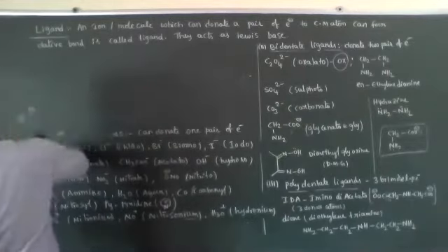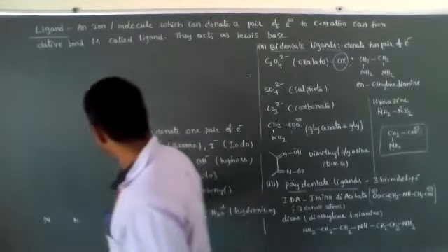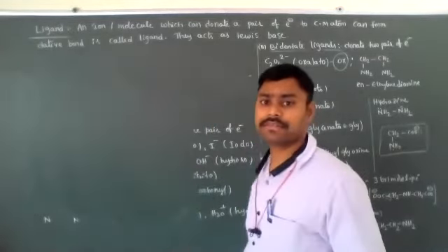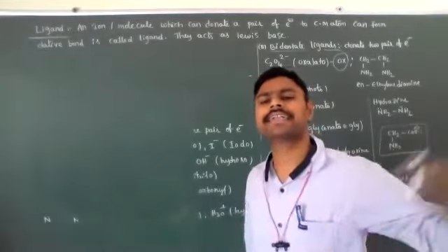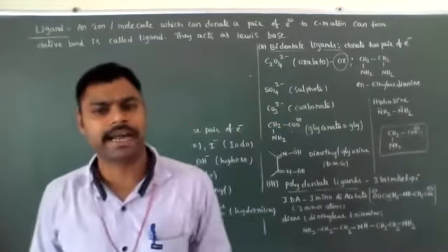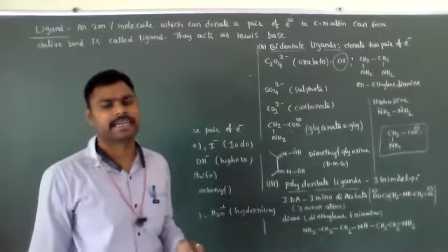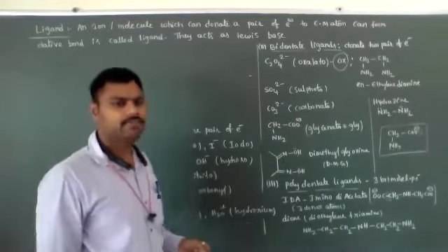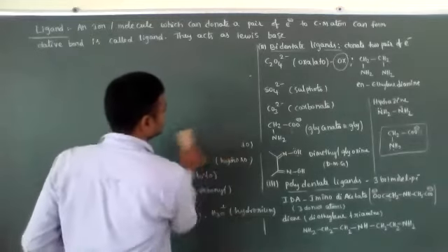Next, polydentate ligands. Polydentate ligands means 3 donor atoms, 4 donor atoms, 5, 6 donor atoms, all considered polydentate ligands. With 3 donor atoms it is called tridentate, 4 is tetradentate, 5 is pentadentate, 6 is hexadentate ligands.